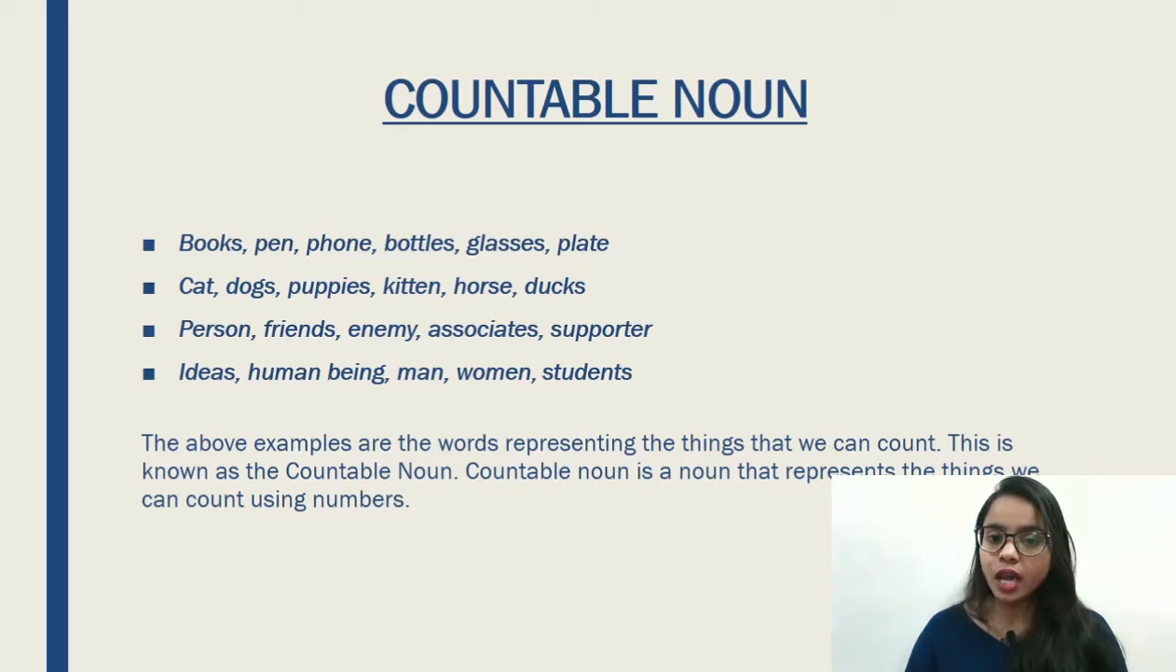Now, a countable noun is something that you can count in numbers, like 1 book, 2 pens, 3 bottles, 4 glasses. So the nouns that you can count in numbers are known as countable nouns. A countable noun is a noun that represents the things that we can count using numbers.